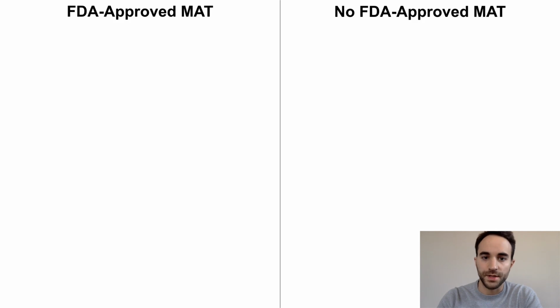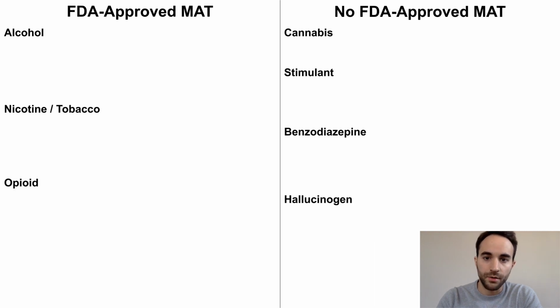I'll provide a simple outline of the major categories of substance use disorders and their first-line treatments. I'll separate the disorders according to those which have FDA-approved treatments and those which do not. Alcohol, nicotine, tobacco, and opioid use disorders all have FDA-approved MAT. Cannabis, stimulant, benzodiazepine, and hallucinogen use disorders do not, though there are still some guidelines on how to treat them. Now, let's walk through each substance use disorder and their MAT.